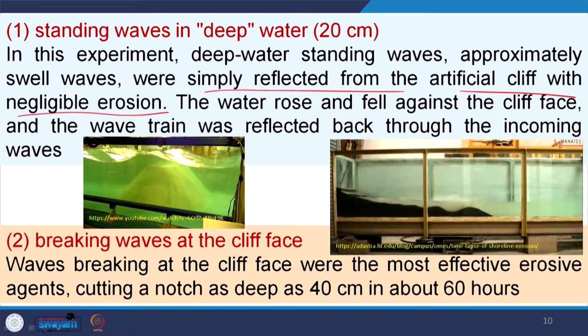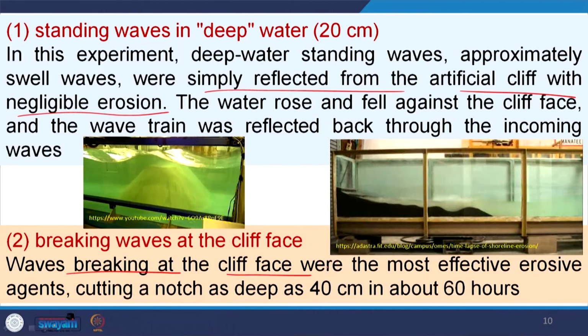In the second case, it is the breaking wave at the cliff face. Waves breaking at the cliff face were the most effective erosive agent, cutting a notch about 40 centimeter deep in about 60 hours. This is important. So, within 60 hours those breaking waves were more effective, they eroded the coast, and they created a notch, a wave cut platform or wave cut system.